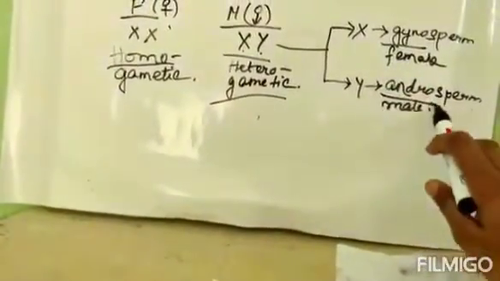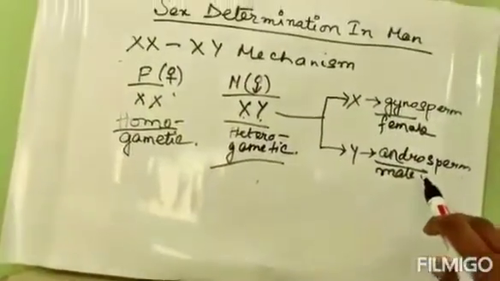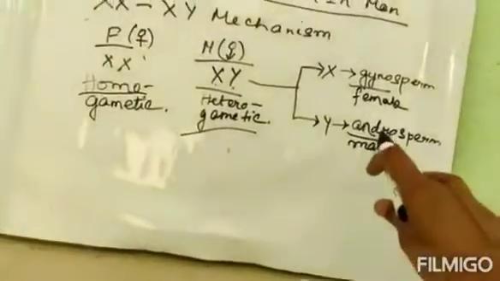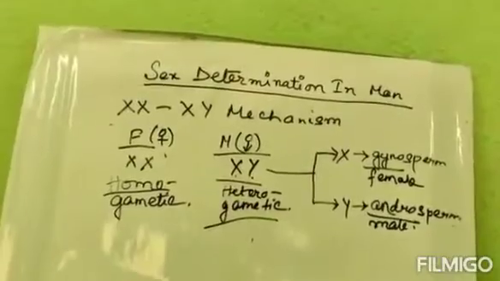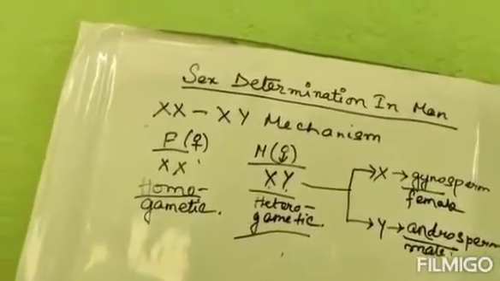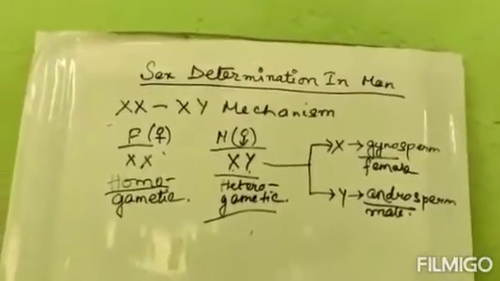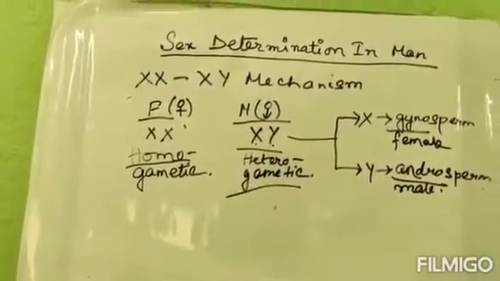That's why it is termed as androsperm, and andro stands for male. So till this much I think you are not having problem. Androsperm and gynosperm. Now we will move to the sex determination in man.